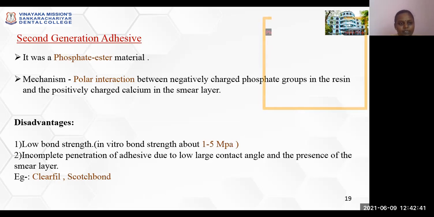Second generation adhesive is nothing but it made use of phosphate ester material. Mechanism of action is polar interaction between negatively charged phosphate groups in the resin and the positively charged calcium ion in the smear layer.